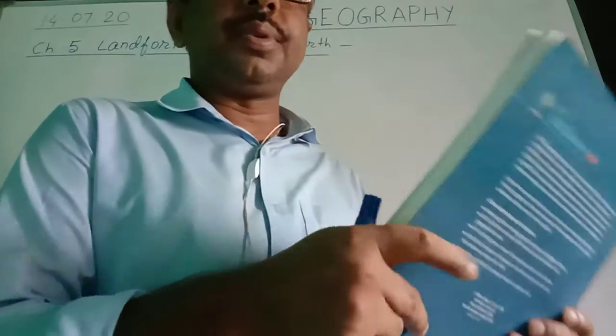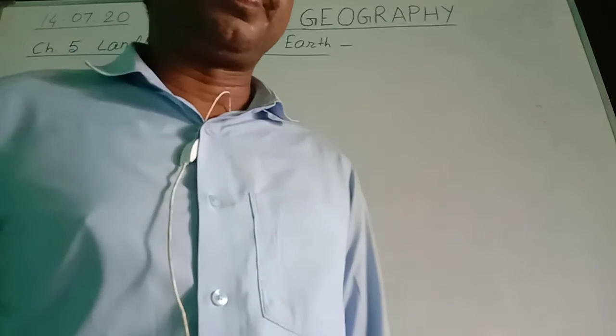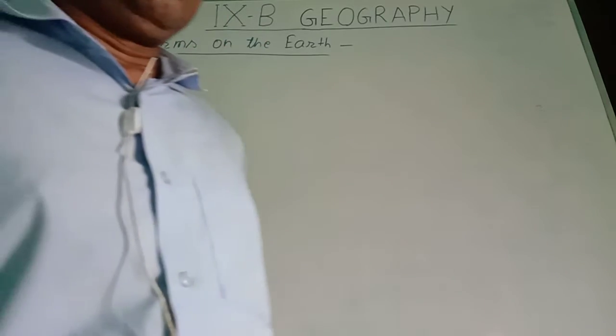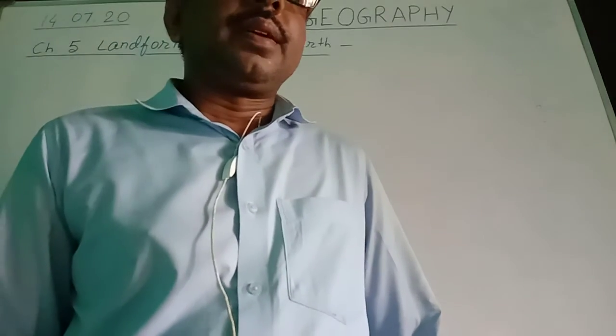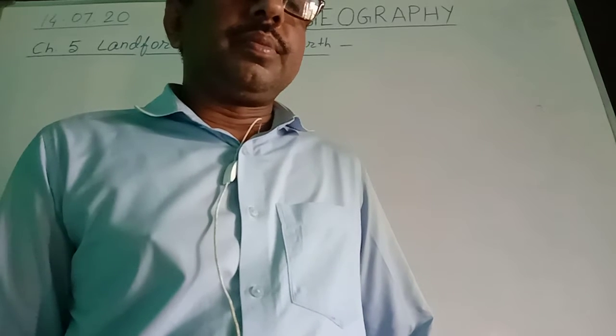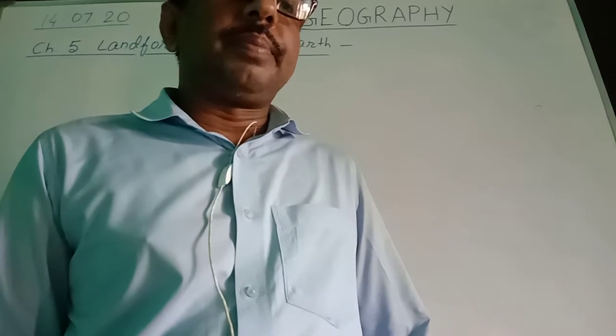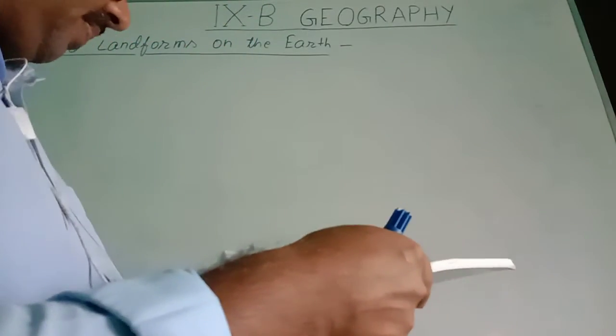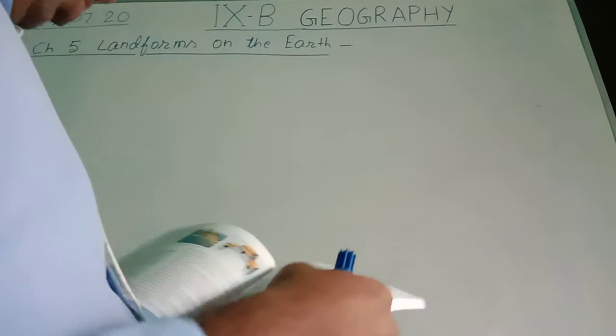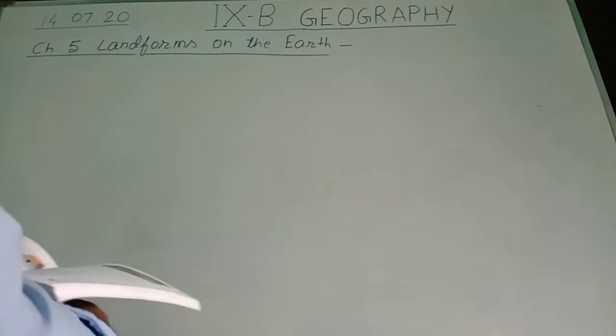In the period of geography, the chapter Landforms on the Earth, chapter 5 is continued. Yesterday, you saw some introductions about plateaus, and today we will see the classification of plateaus. There are two types of plateaus.